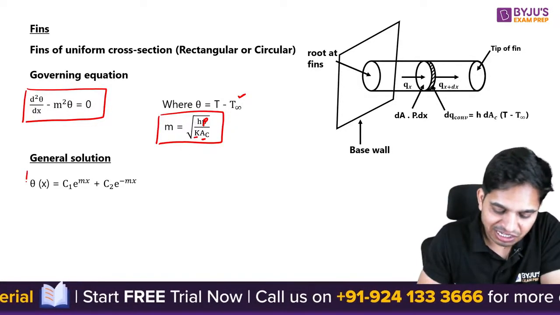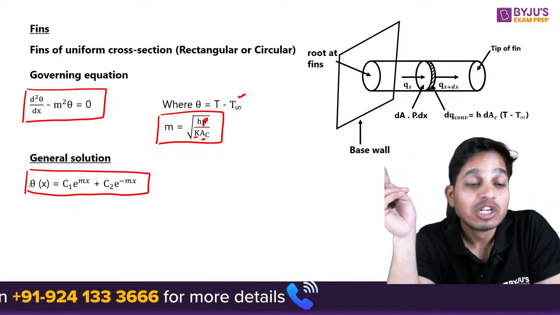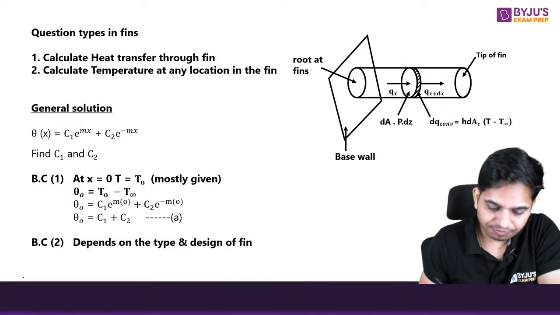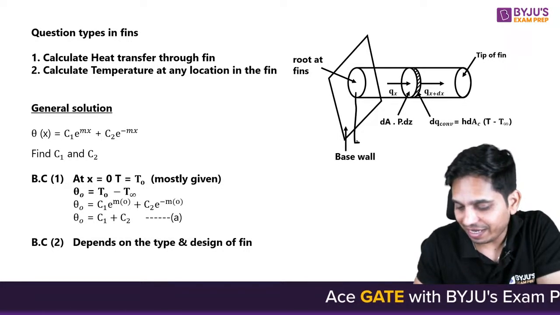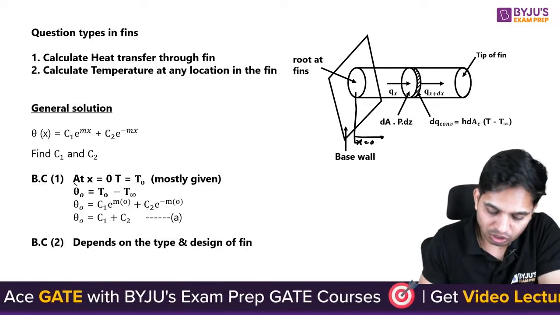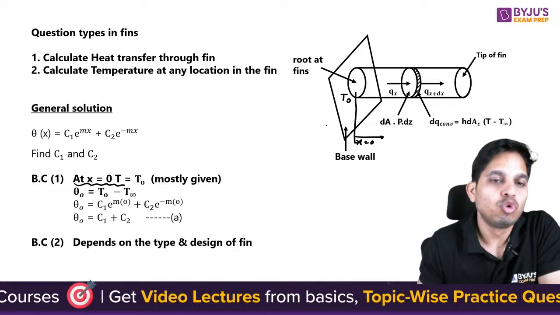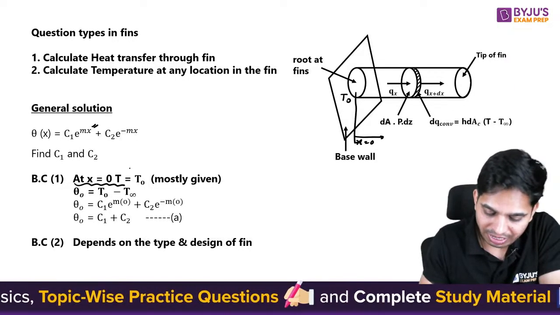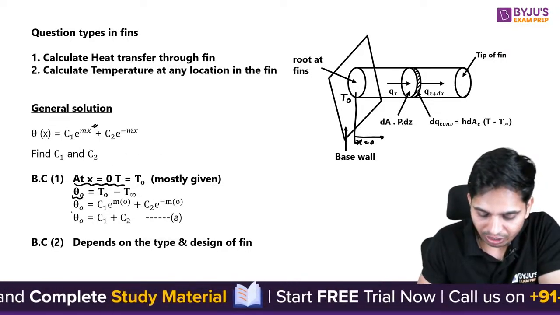Okay, and this is the general solution. Now we have two unknowns, C1 and C2. So I need two boundary conditions. So first boundary condition is this: at x is equals to 0, yani ki at this point, this is here x is equals to 0 and x increases in this direction. So when x is equals to 0, T is equals to T naught, means root temperature. So when you put x is equals to 0 and T is equals to T naught, then theta will be theta naught and you will get this.